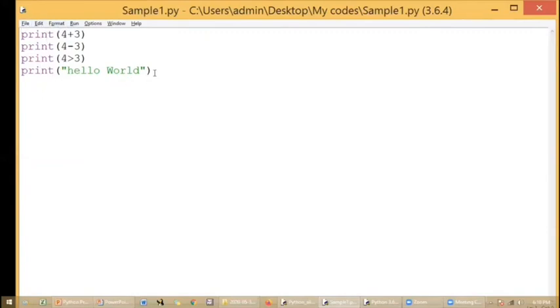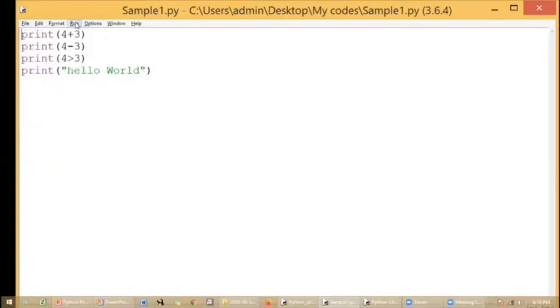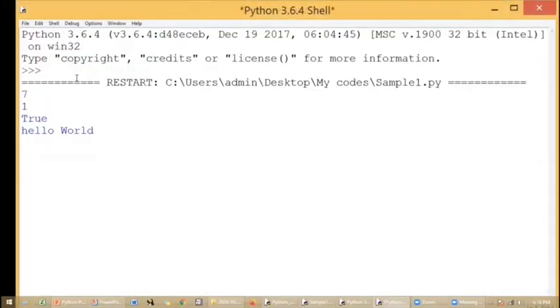In the script mode, after doing this programming, you have to save it. You have to save your file and run it by using Run Module, or you can press F5 for this also. And you can see the results in the Python shell. This is how you will be working with the script mode.